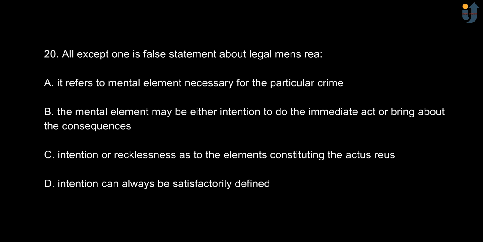Next, all except one is a false statement about the legal mens rea. Option A, it refers to mental element necessary for the particular crime. Option B, the mental element may be either intention to do the immediate act or bring about the consequences. Option C, intention or recklessness as to the elements constituting the actus reus. And option D is intention can always be satisfactorily defined. And the correct option is option D.